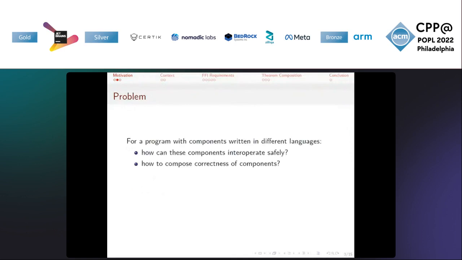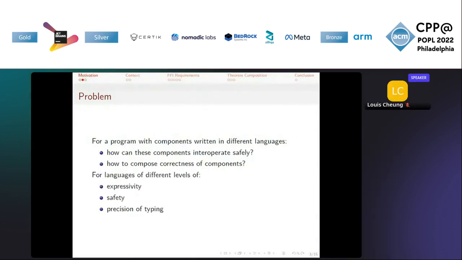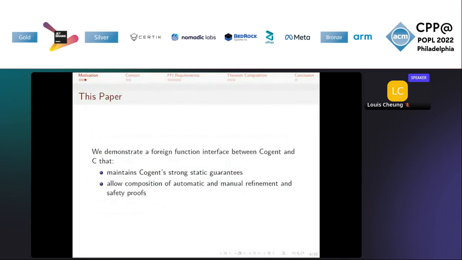To combat this, we can implement each component of a program in a different language suitable for that component. However, this introduces another issue: how to recombine these components safely, and how to compose correctness of each component to guarantee correctness for the whole program, when components may be written in languages of different levels of expressivity, safety, and precision of typing. In this paper, we provide a case study of a principled foreign function interface between a high-level language with strong static guarantees, Cogent, and a lower-level imperative unsafe language, C.